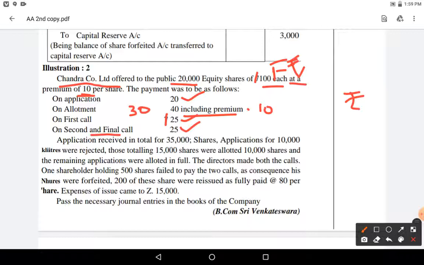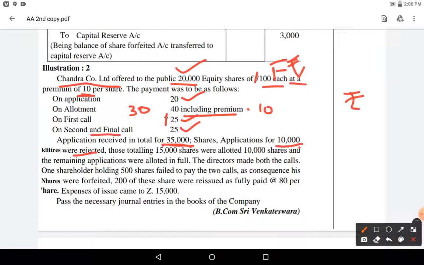Applications were received in total for 35,000. Okay, we issued only 25,000 shares, but applications were received for 35,000, excess applications received. So what is the company doing? Applications for 10,000 were rejected. This is another thing.